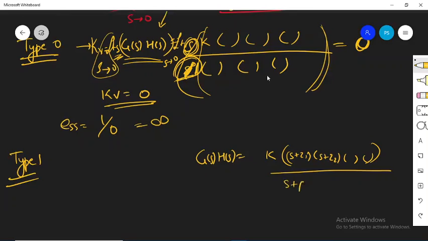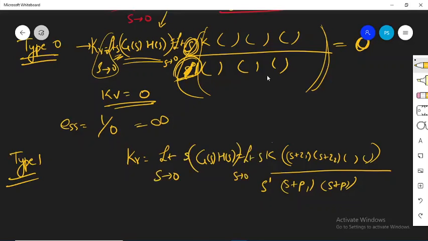मतलब ये सब किसी भी सिस्टम को रिप्रेजेंट करने का एक तरीका है, डिवाइडेड बाय, यू कैन हैव सम पोल्स इन द सिस्टम. ओके, एंड इफ यू आर सेइंग दैट इट इज टाइप 1 सिस्टम, दैट मीन्स इट्स गोइंग टू बी हैविंग one pole at the origin, hence s to the power 1. Now if I want to define kV, then kV will be limit s tending to 0 s multiplied by this G(s)H(s), or limit s tending to 0 s multiplied by this complete function.